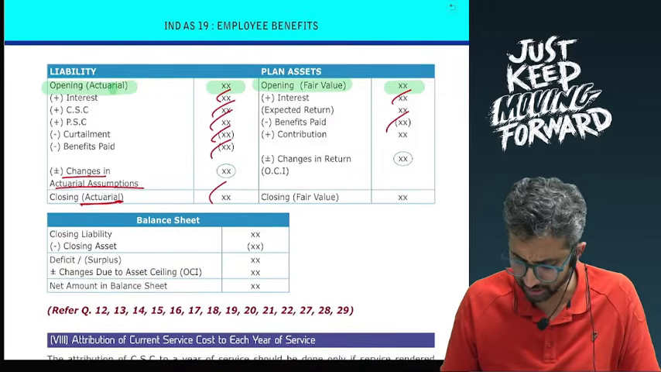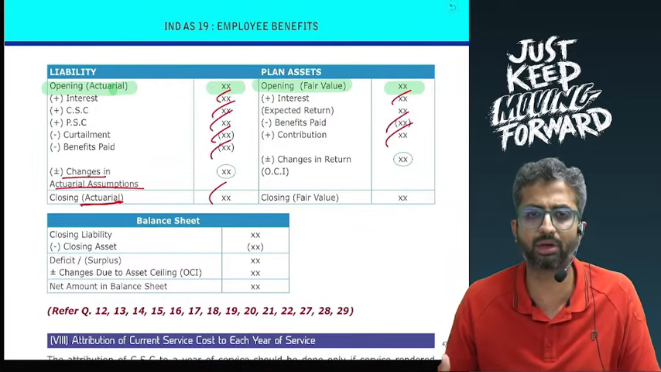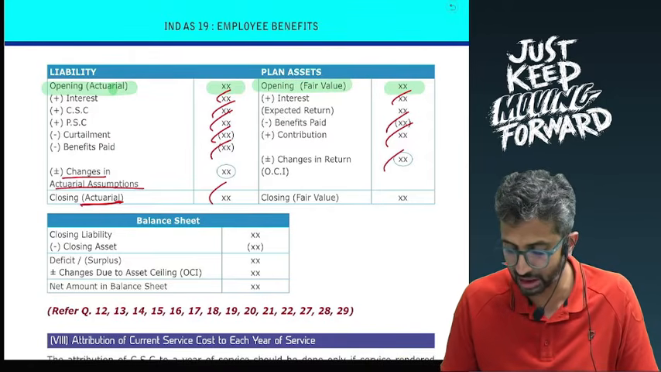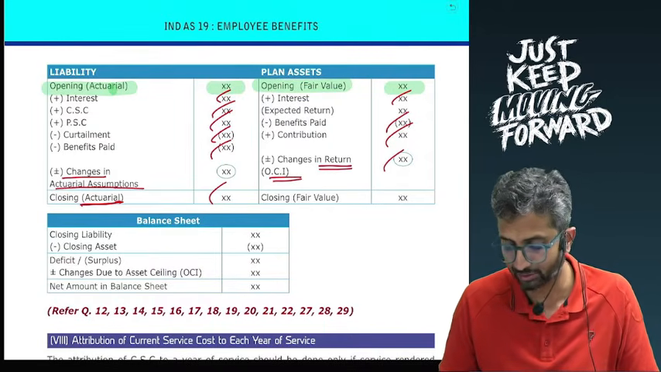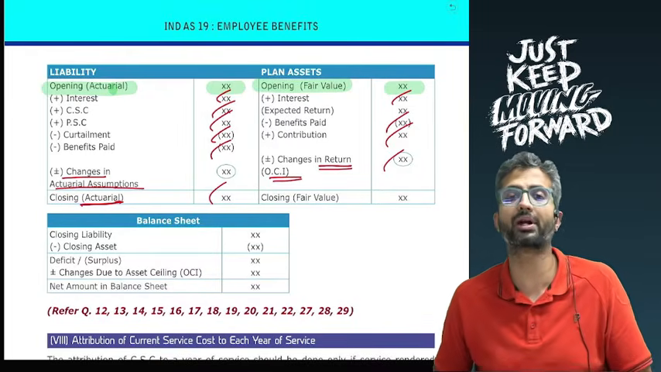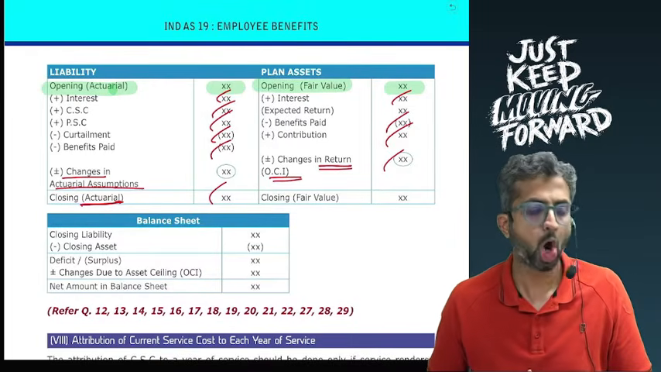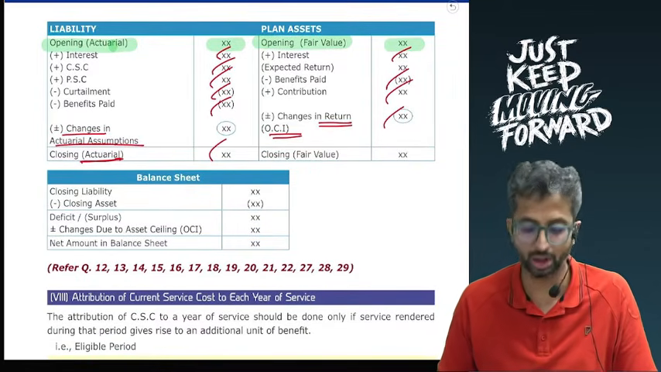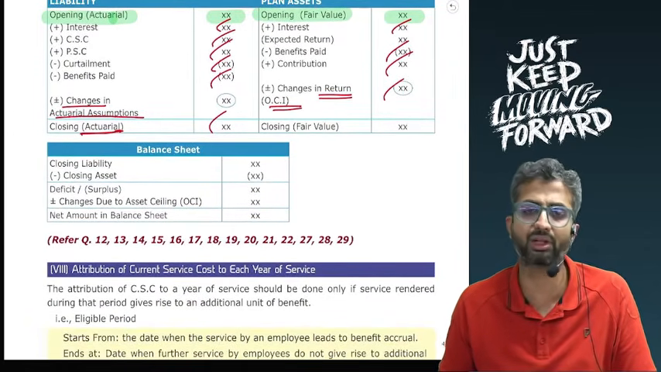Then you have, let us say, contribution. So any contribution paid will go from the bank account, and then there are changes in return on the plan assets. These changes in return on plan assets will be affected against the other comprehensive income, or let us say the OCI. So this will give me the total working for the plan assets and the plan liability.